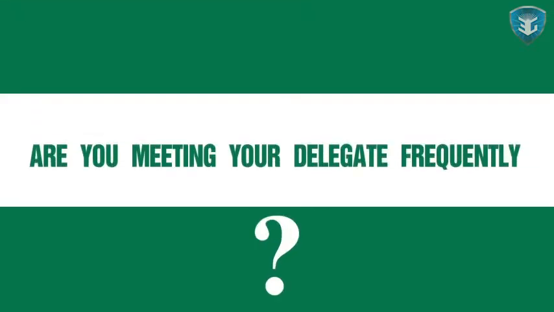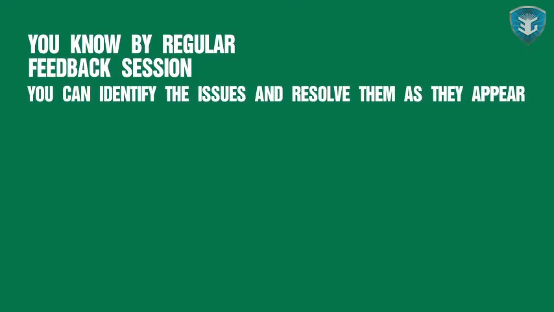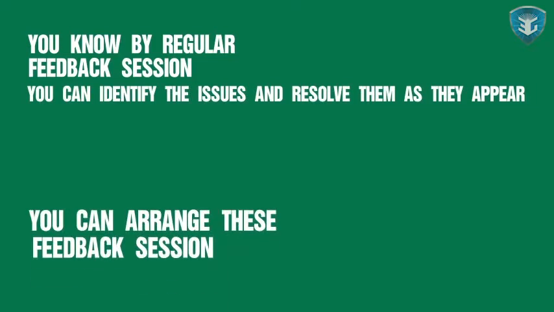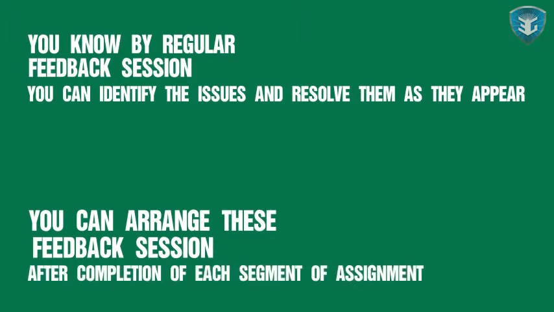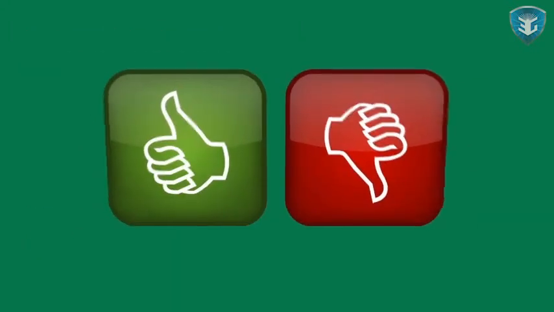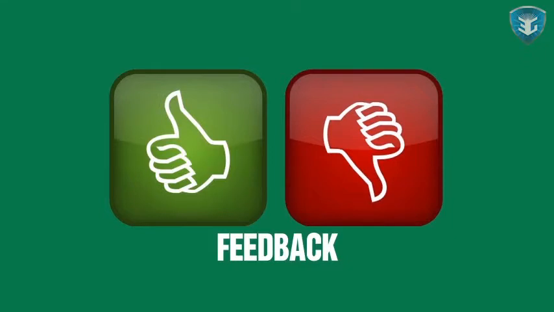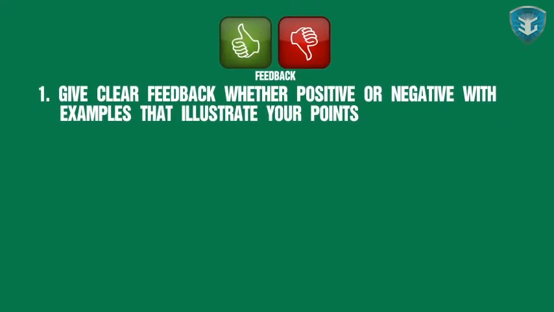Are you meeting your delegate frequently? You know, by regular feedback sessions, you can identify issues and resolve them as they appear. You can arrange these feedback sessions after completion of each segment of the assignment. In the feedback sessions: 1. Give clear feedback, whether positive or negative, with examples that illustrate your points.